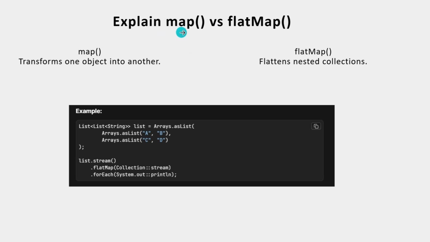Explain what is the difference between map and flatMap. So map transforms one object into another object. flatMap flattens the nested collections. So here is an example. If you have nested collections and you want to merge them into a single collection, you have to use flatMap. If you have an employees list and you want to get all the names, then you can go through map.